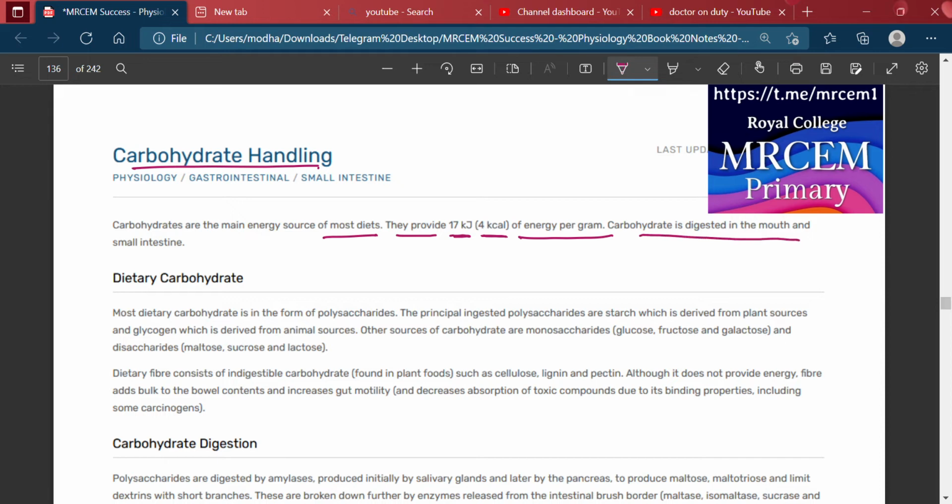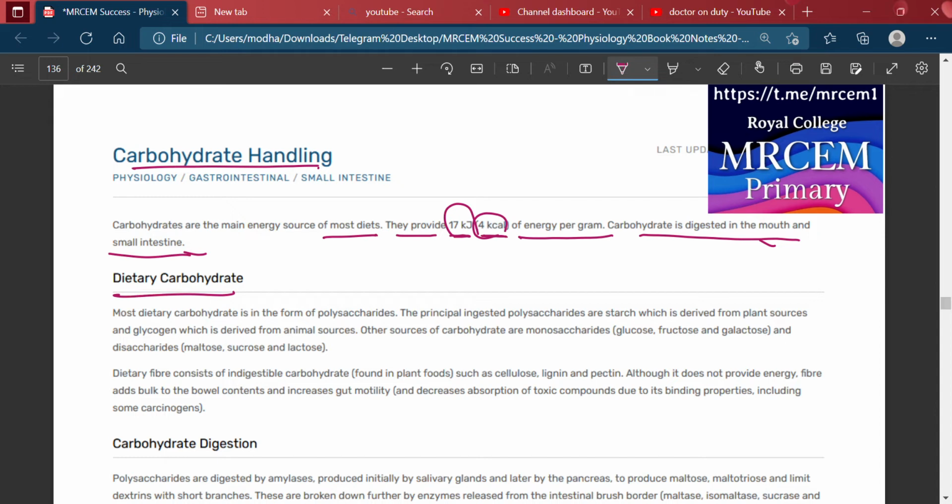Carbohydrate is digested in the mouth and small intestine. It is the main energy source of most diets, providing 17 kilojoules or 4 kilocalories of energy per gram. Carbohydrate is digested in the mouth and in the small intestine.